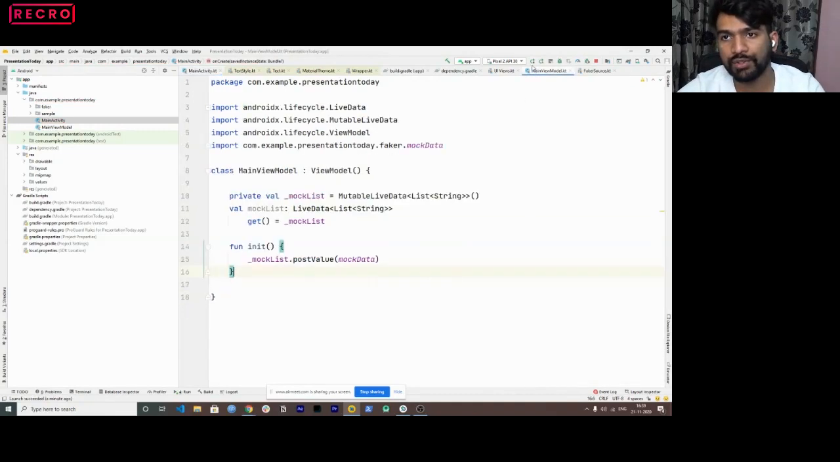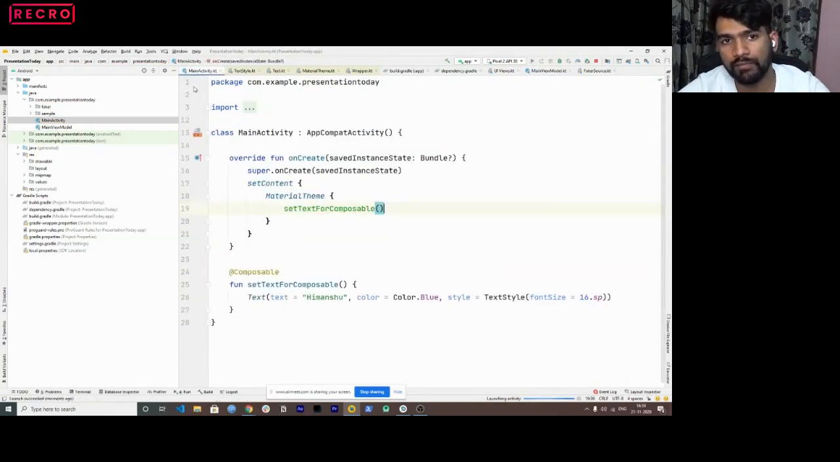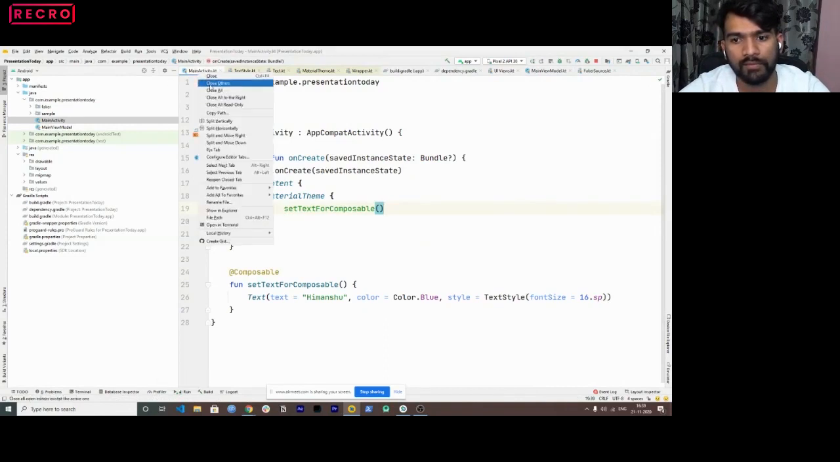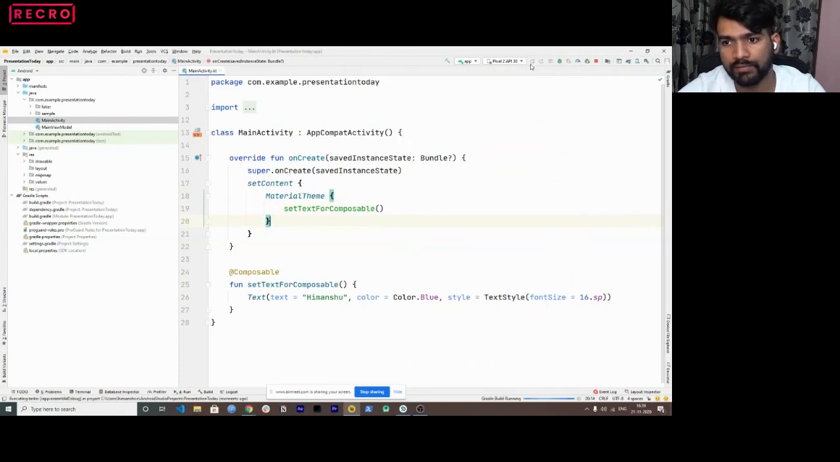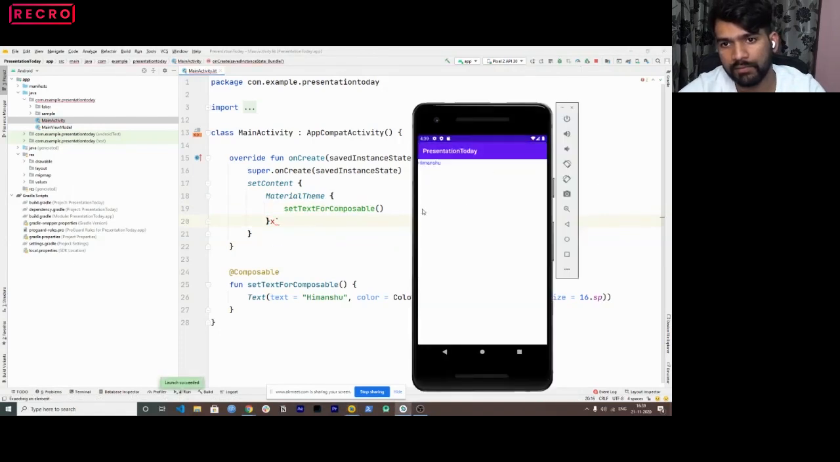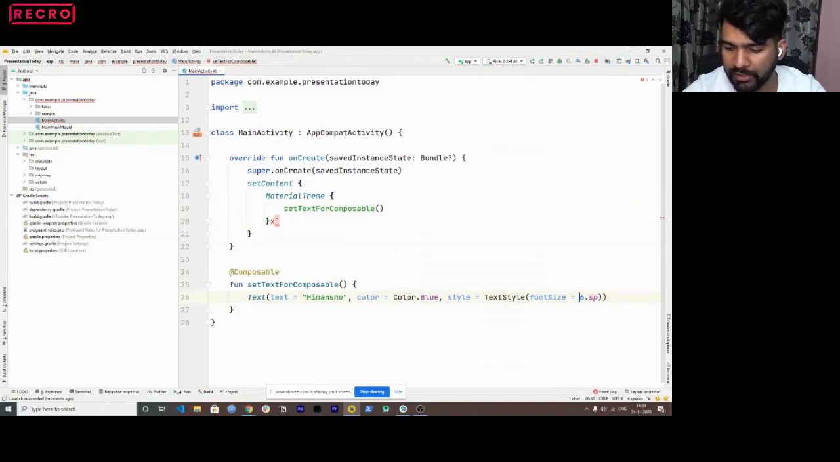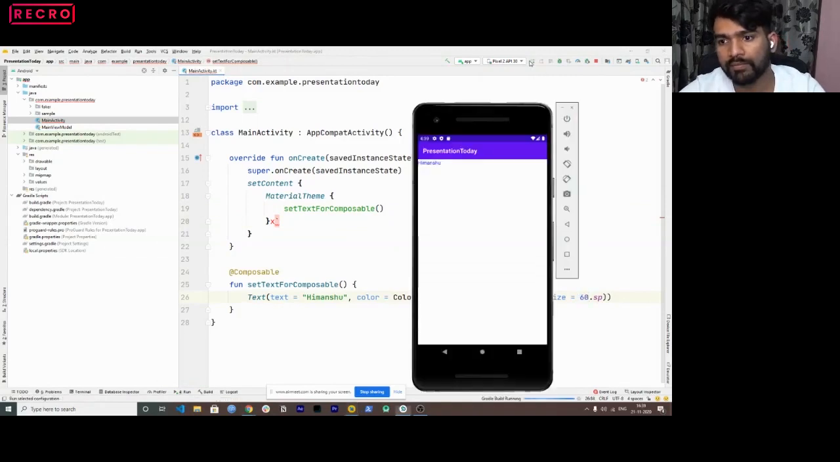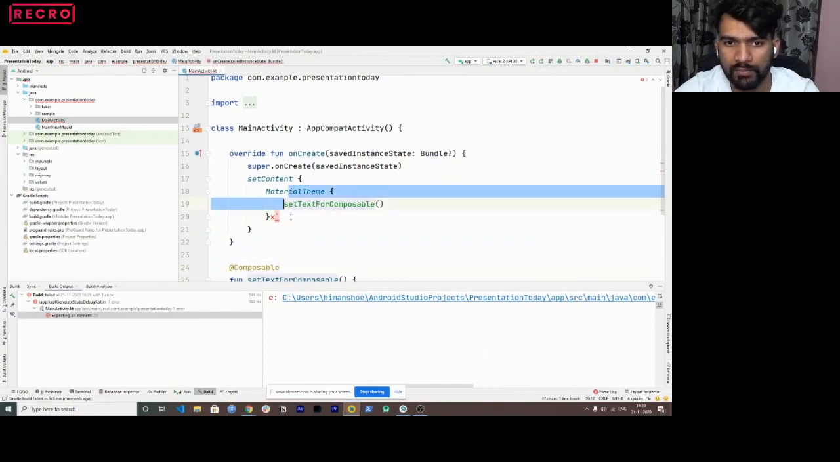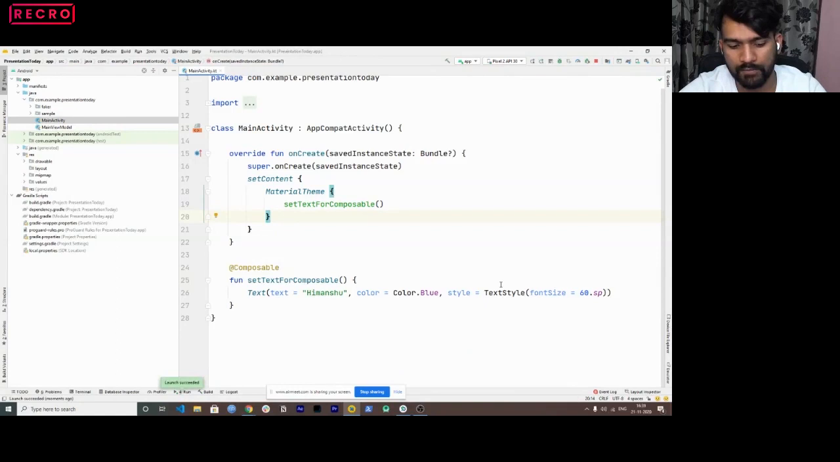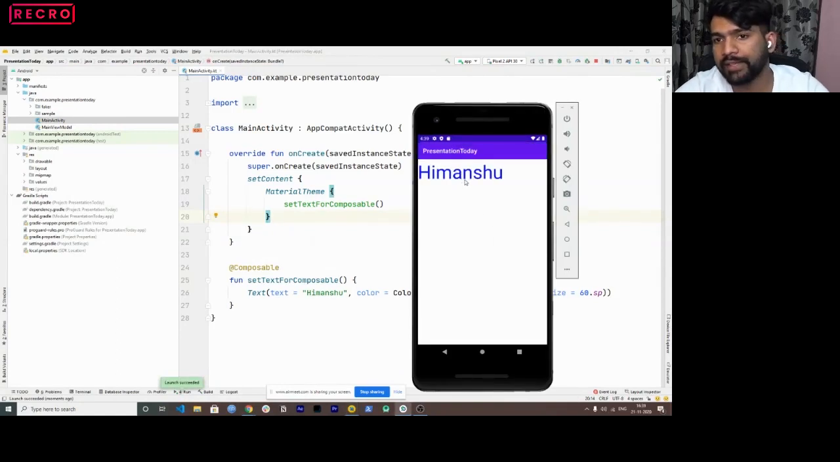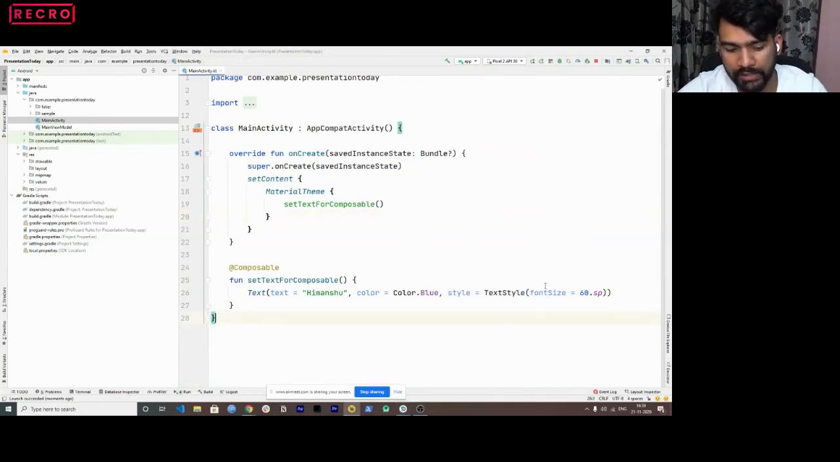Now let me run this to show you how it looks. Okay, let me increase the size maybe. So you can see when I increase the size to 60, it's changed its size, right? So now it's a bigger font with certain designs, right?